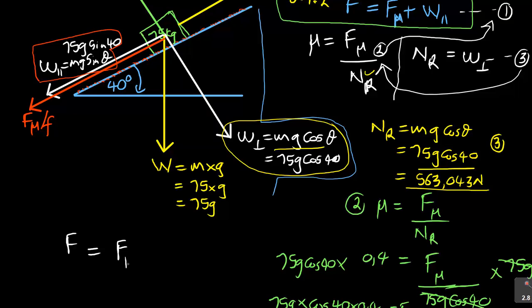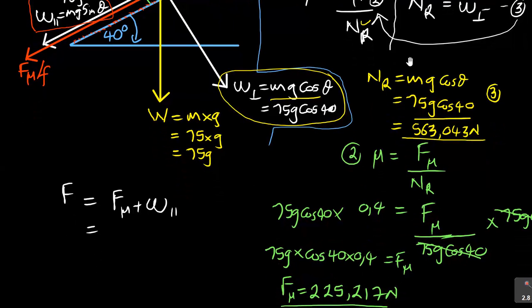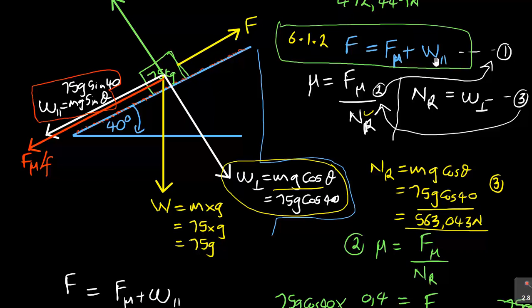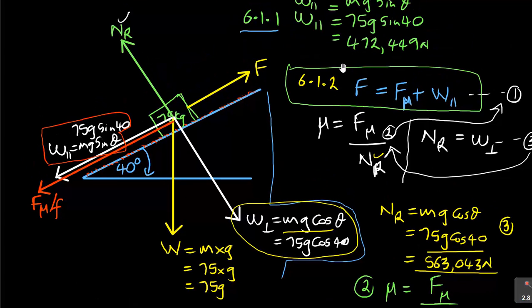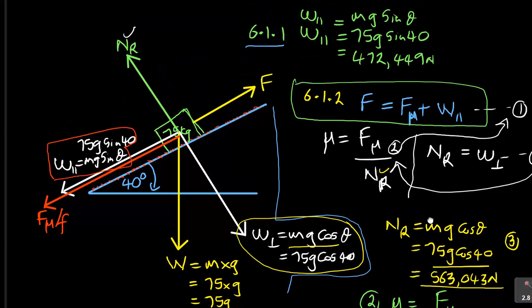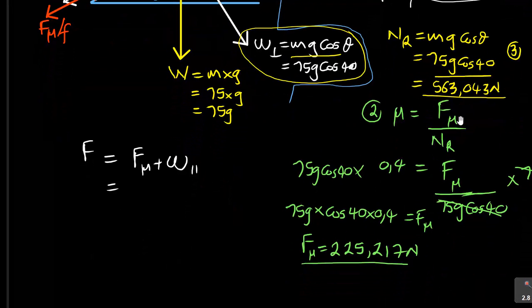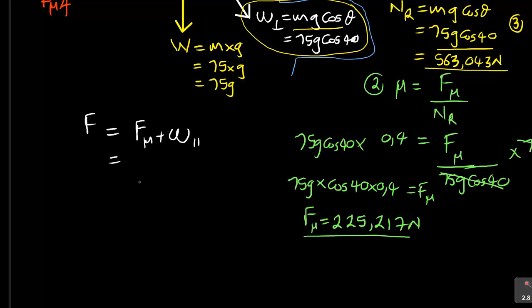So it was F mu plus weight parallel. Now we have got this. That's what we're calculating all along. We know what is our weight parallel. Our weight parallel is the first one that we did, which is 472,449. But our F mu, that's what we did to be 225.